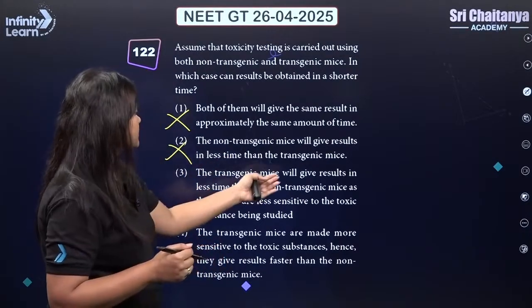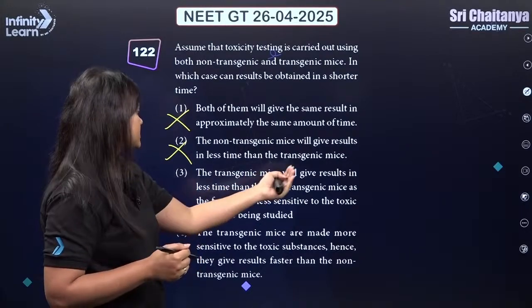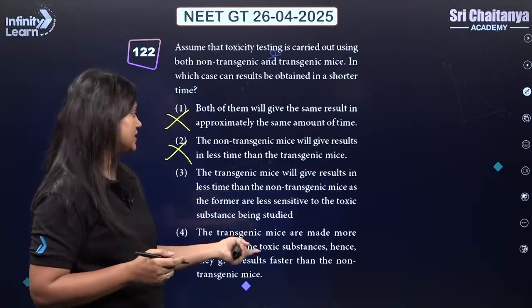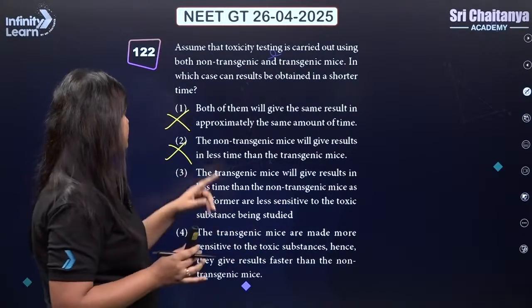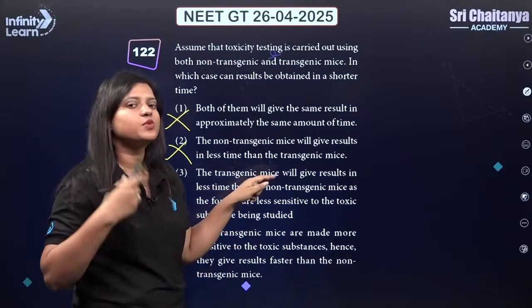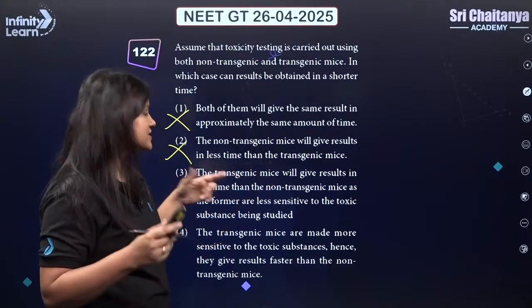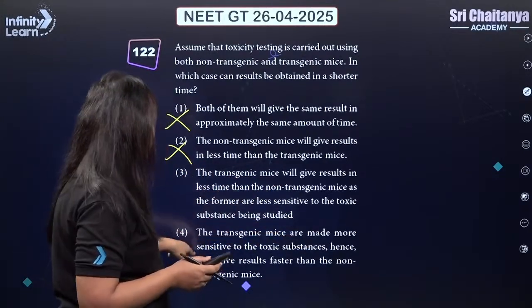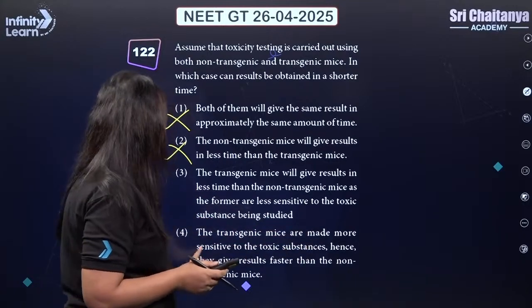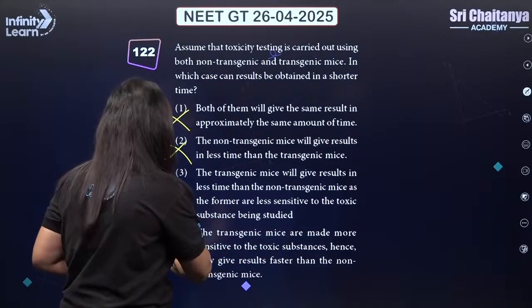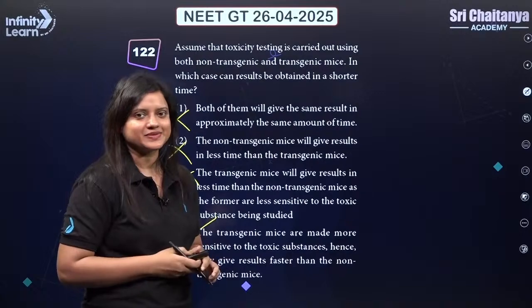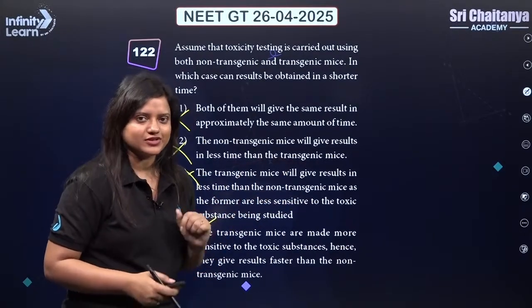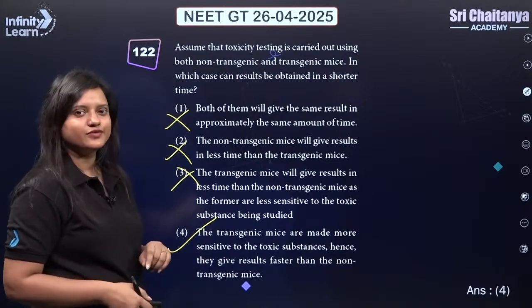The option says the transgenic mice will give results in less time than the non-transgenic mice, as the former are less sensitive to the toxic substance being studied. By former here we mean transgenic mice, but they are more sensitive towards the chemical. That's how we have designed them. The transgenic mice are made more sensitive to the toxic substance, hence they give results faster than the non-transgenic mice. So this should be the correct answer. Be careful, the other option might look correct but it is not. So the correct answer here should be 4.